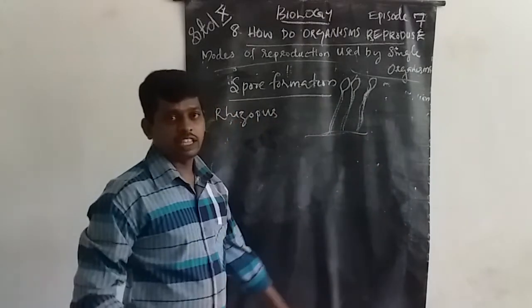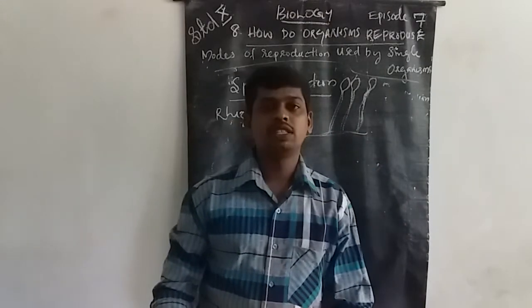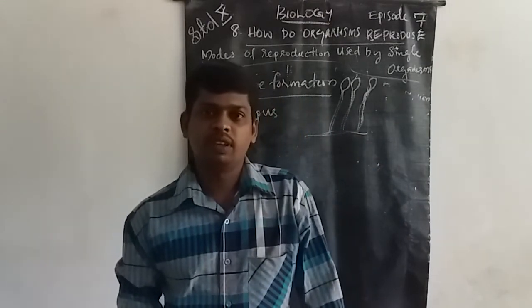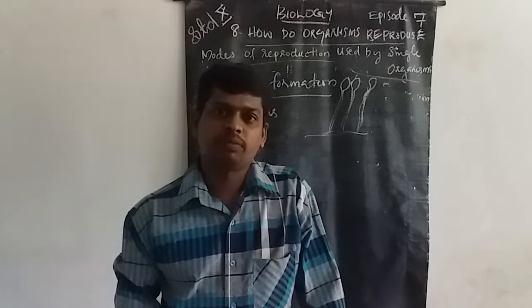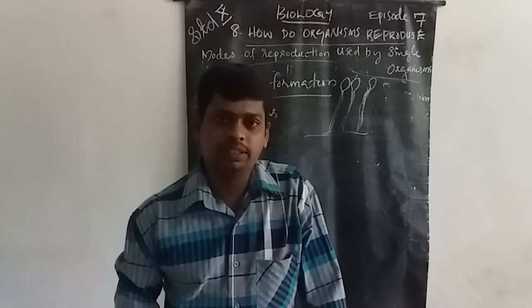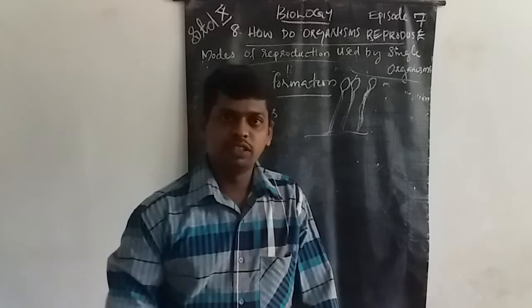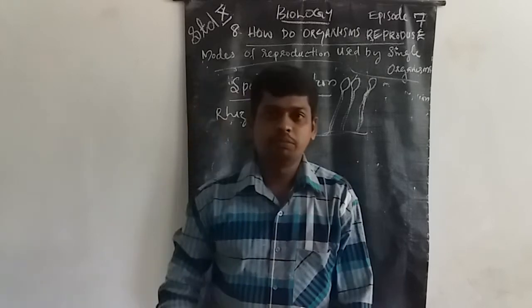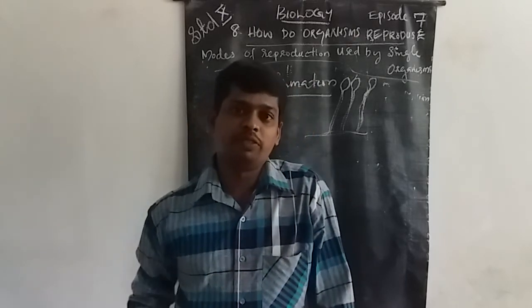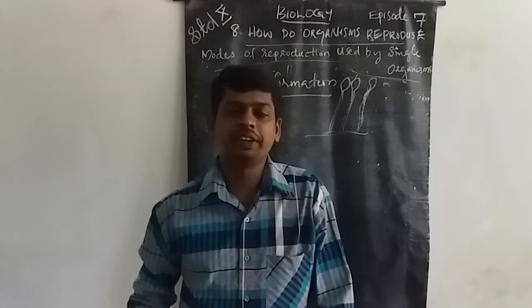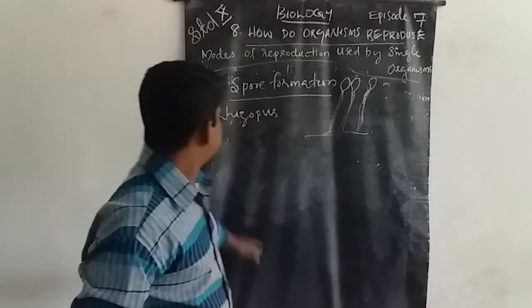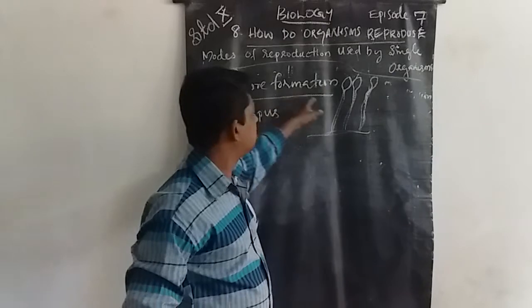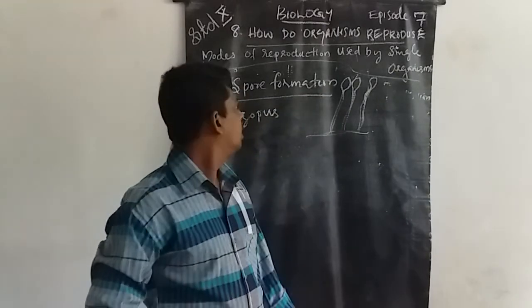You can see this fungus on moist breadcrumbs. It's a grayish part, some of it blackish in color. They can spread fast because the divisions are very rapid. So this is another essential reproduction method, that is spore formation.